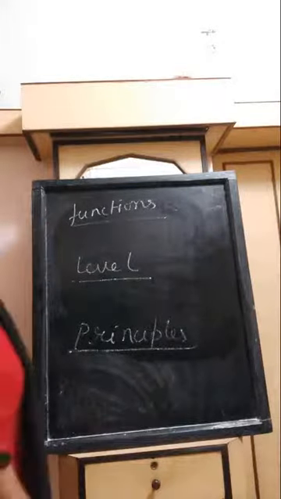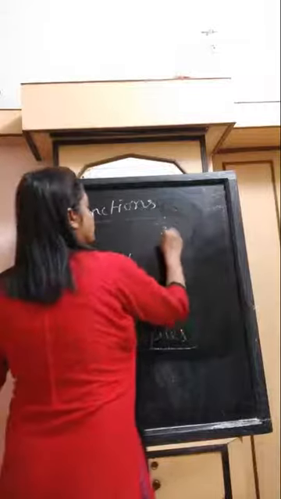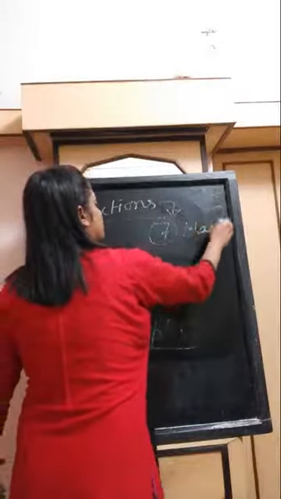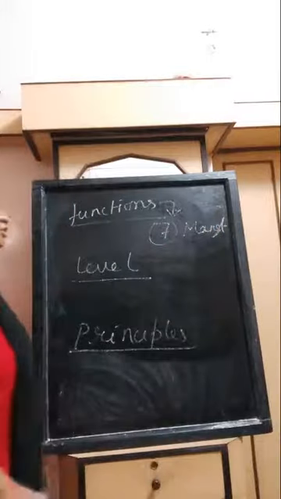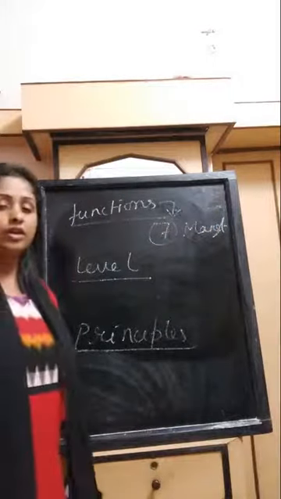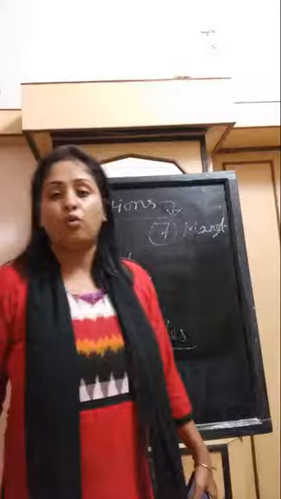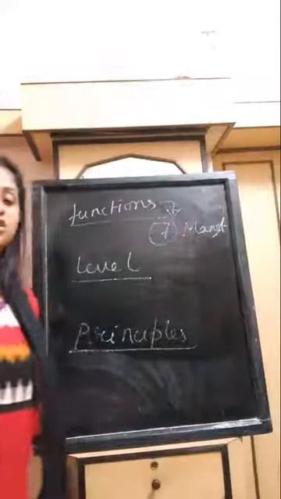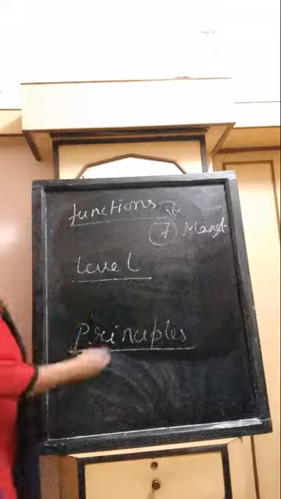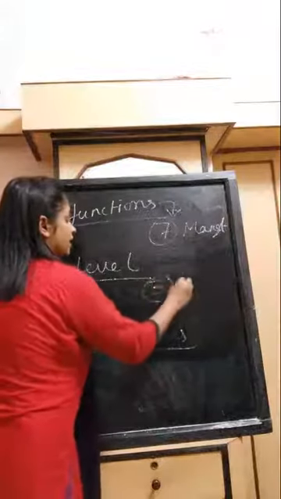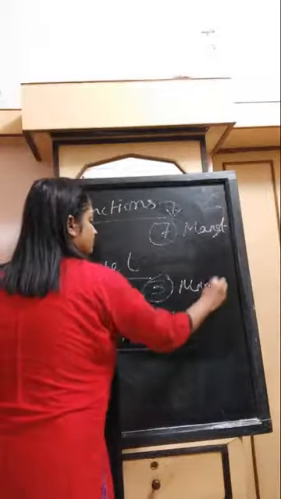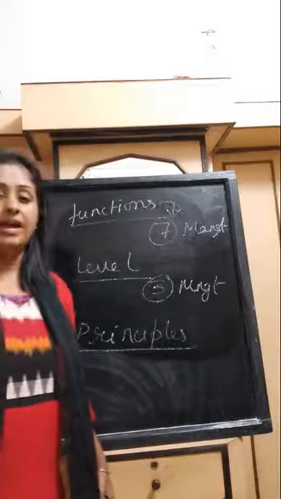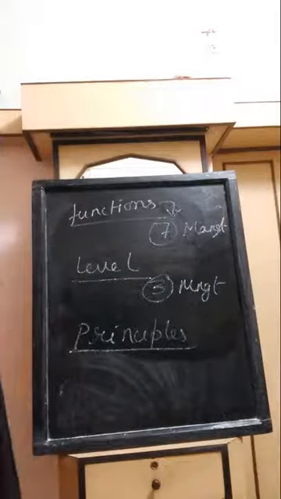Always remember that there are 7 functions of management. What are those? POSDCORB: planning, organizing, directing, staffing, coordinating, reporting and budgeting. Now coming to the levels, there are 3 levels of management. What are those levels? The top level, the middle level and the bottom level of management.